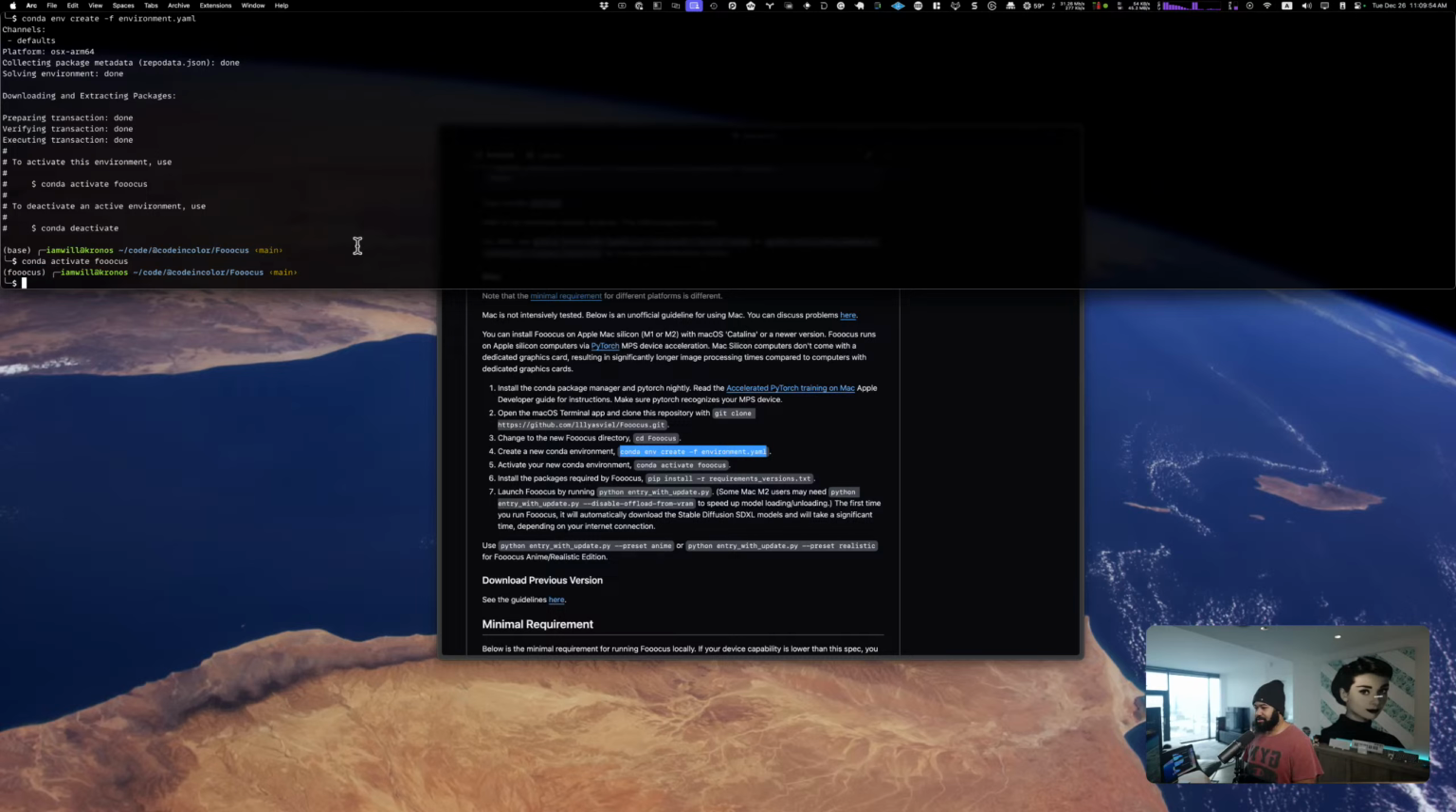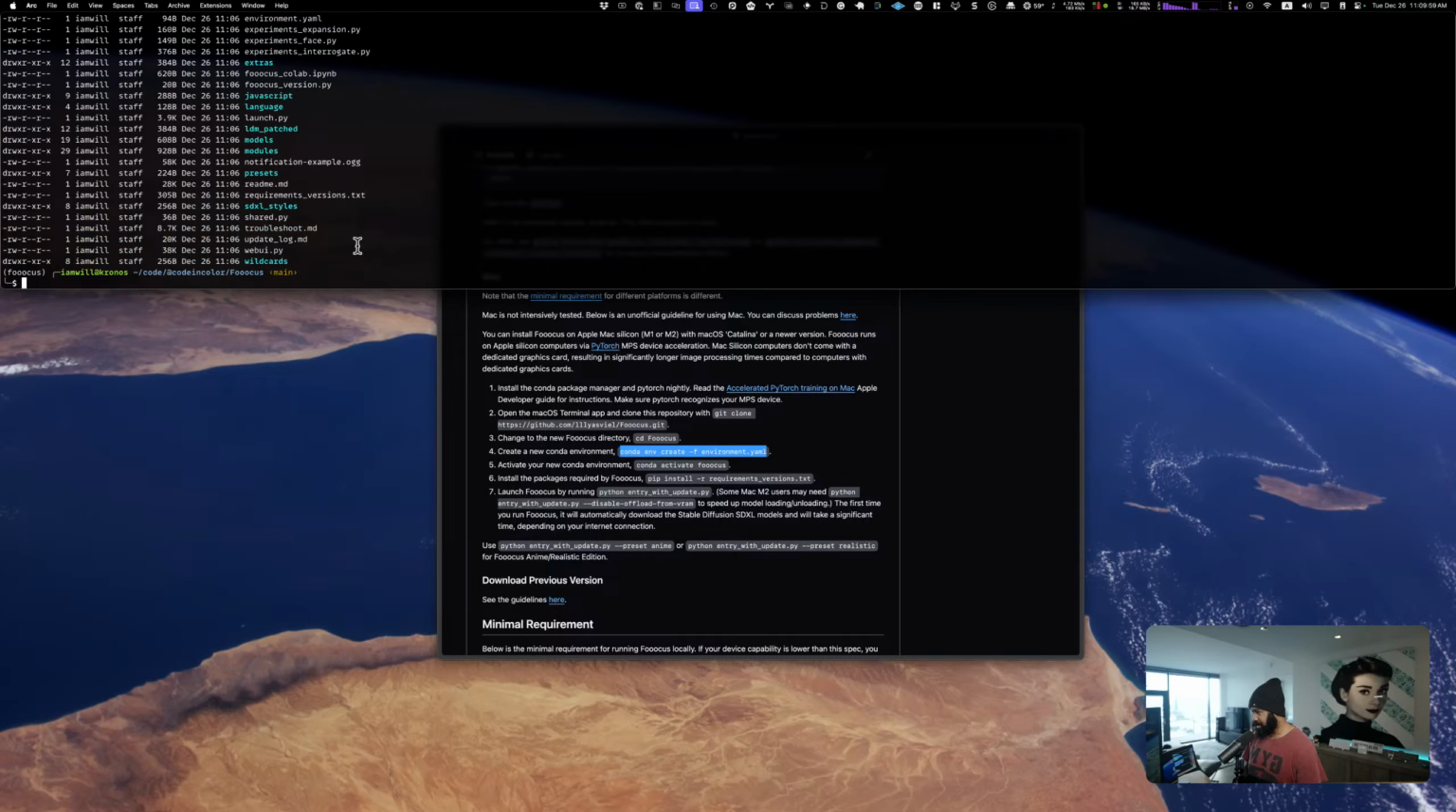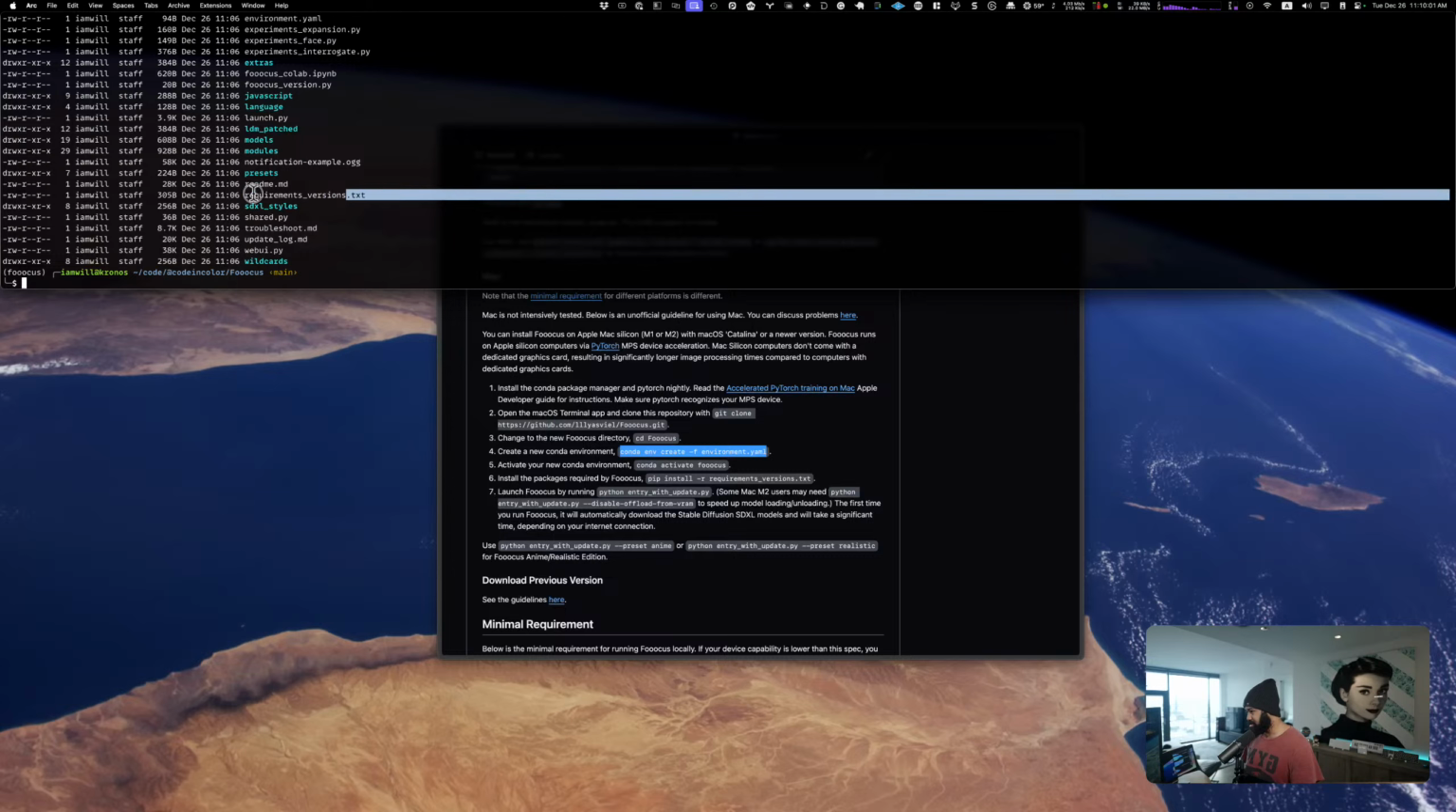All right, so now that we have that, there are some packages that we want to install, and there is, let's see, this requirements file right here.